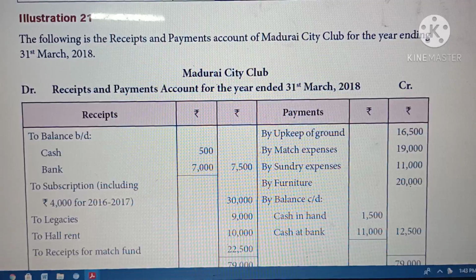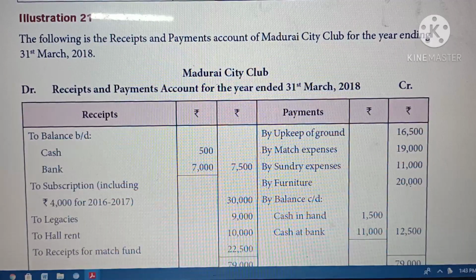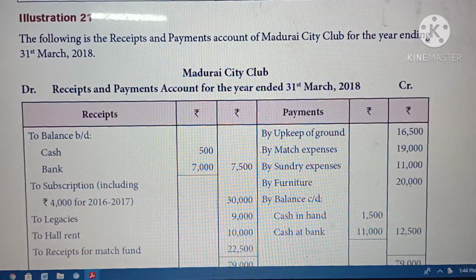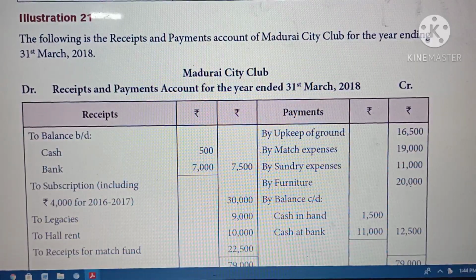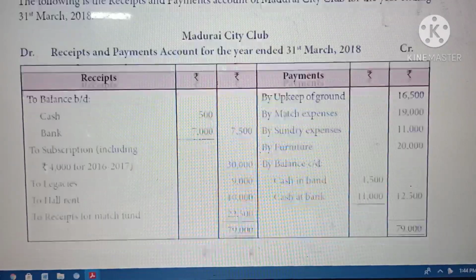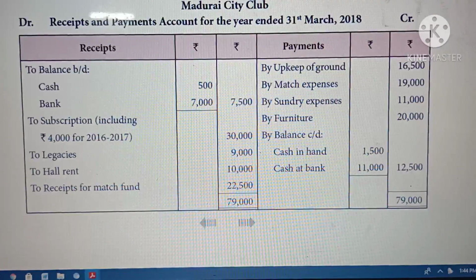Already they prepared a receipt and payment account. So the receipt and payment account is also prepared at the end of each year. So the current year is April 2017 to March 2018. So they are given some details about March 31st; they prepare the receipt and payment account at year end.